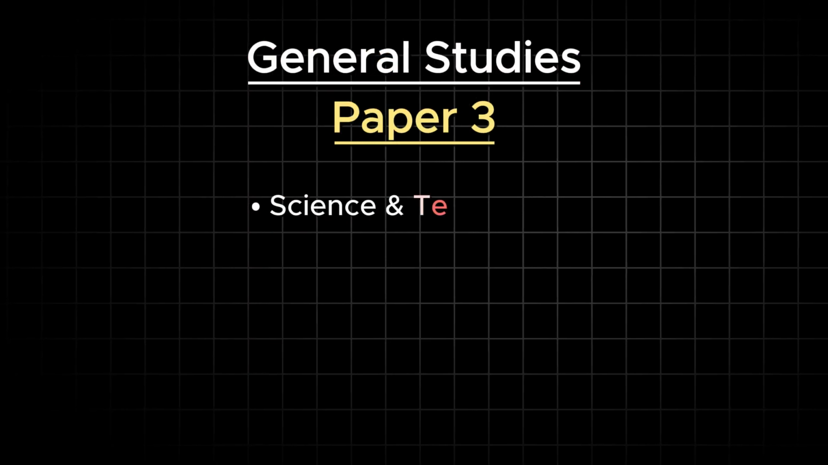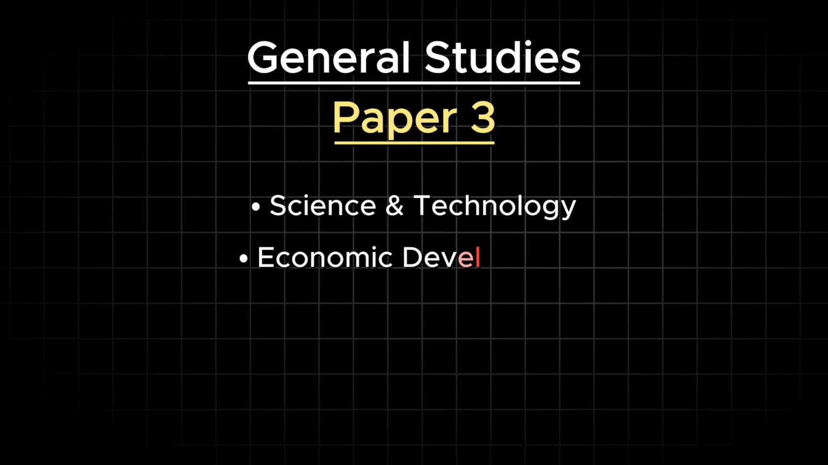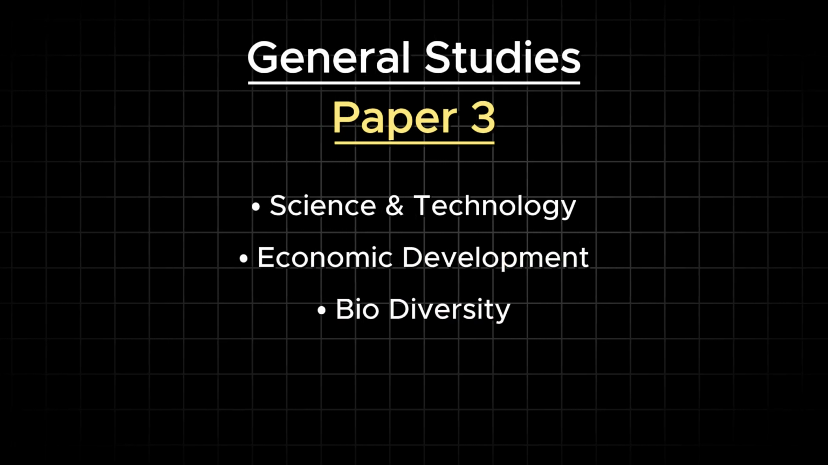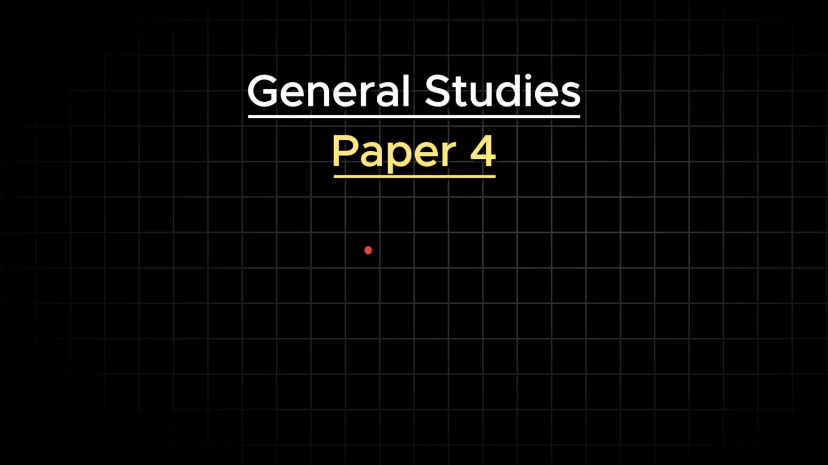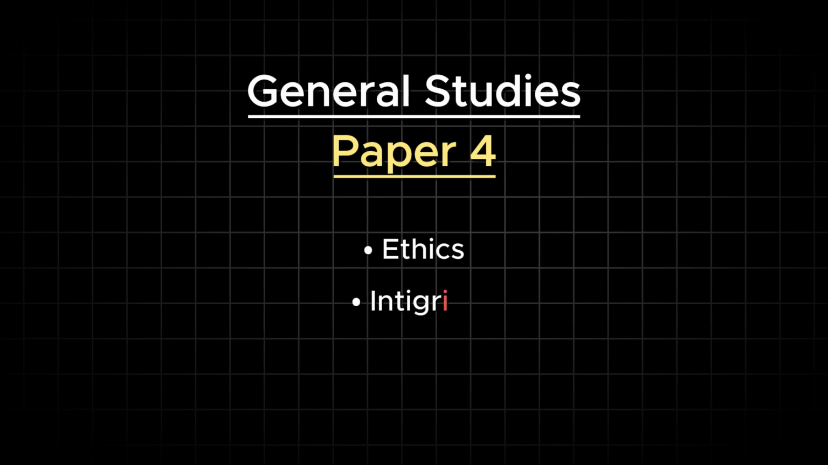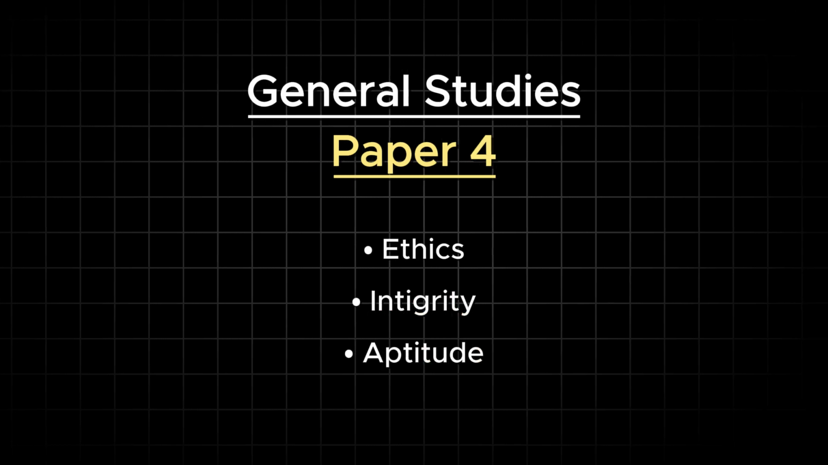These are the second paper of the general studies of the main examination. The third paper is science and technology, and then economic development, biodiversity, environment, security, and disaster management. Then the fourth paper of the general studies in the main examination is very important. It has been included later on. That is ethics, integrity, and aptitude. These are very important. So these are the 4 papers of general studies in the main examination.